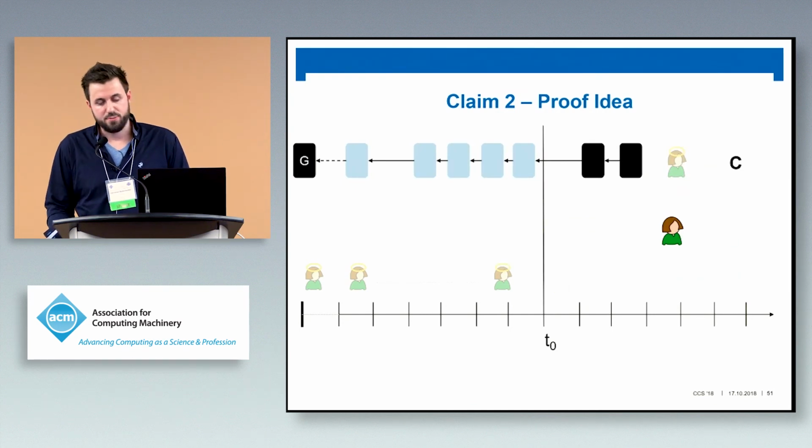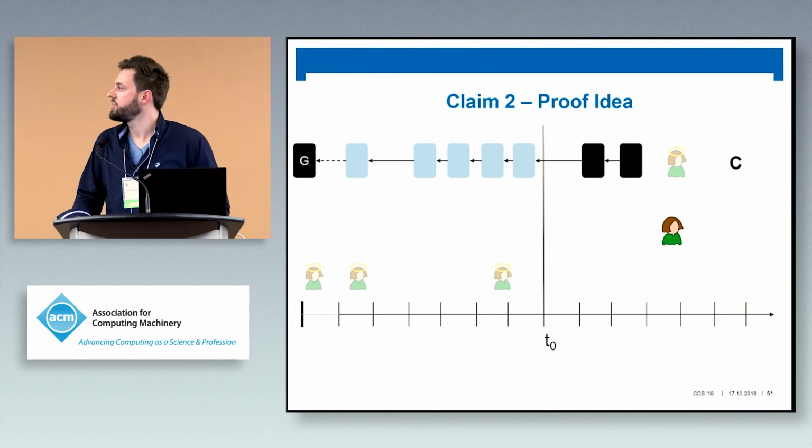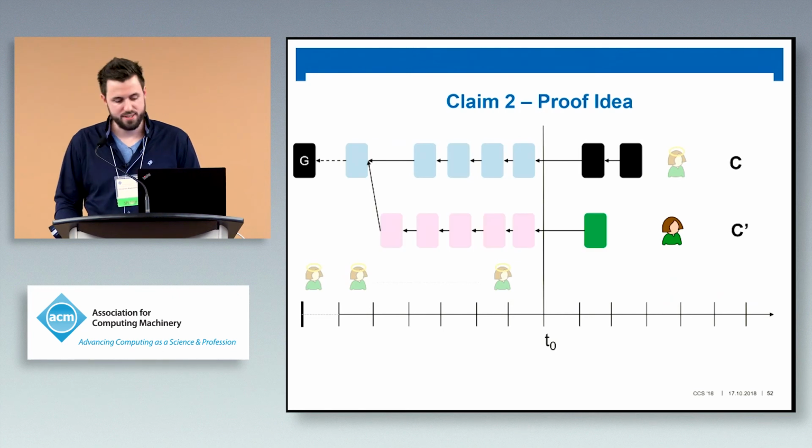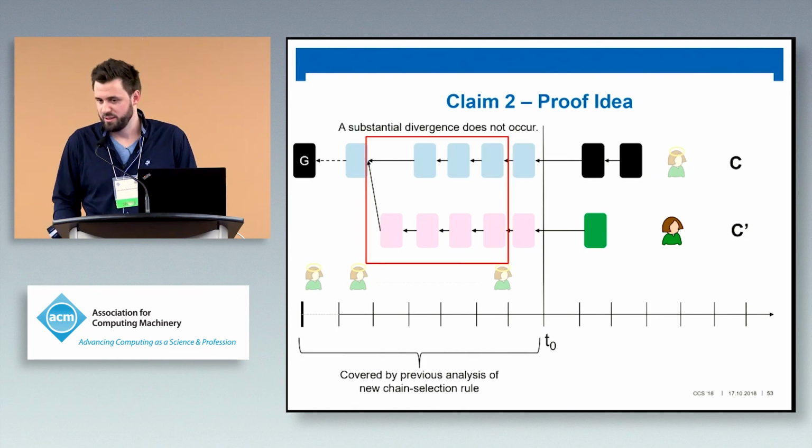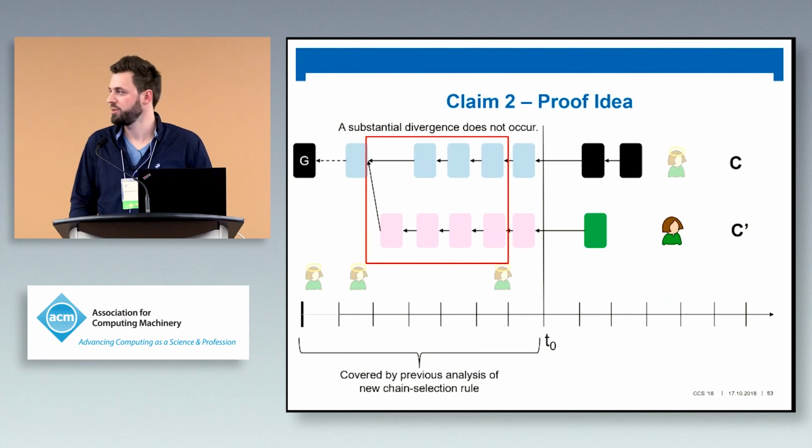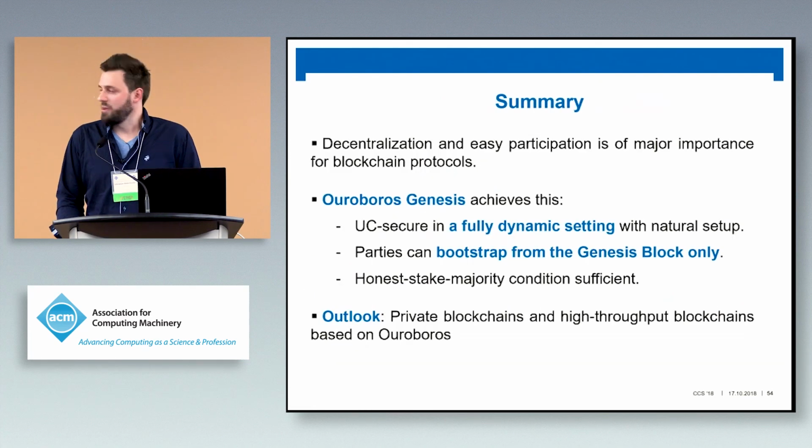I will skip the argument now. Essentially, it's very similar to the case before. Real Alice would never prefer a chain that angel Alice accepts only if she knows an entirely different history, which is not possible by the previous argument. Again, substantial divergences do not occur, and we're good. So let me summarize.